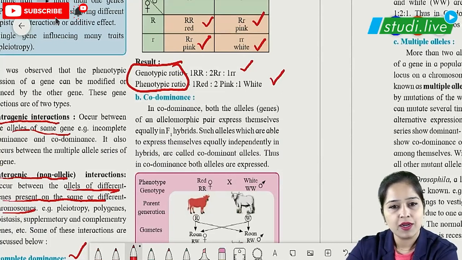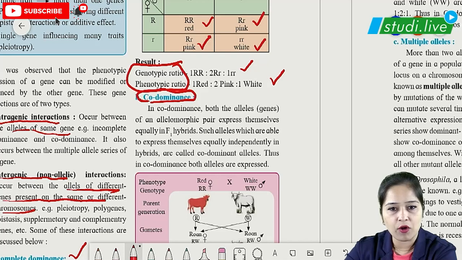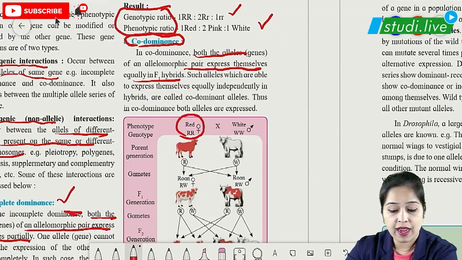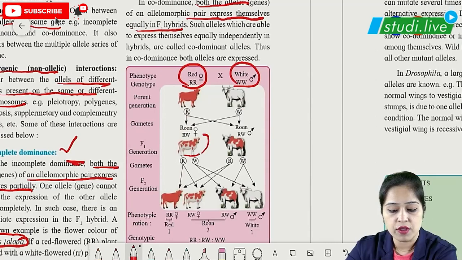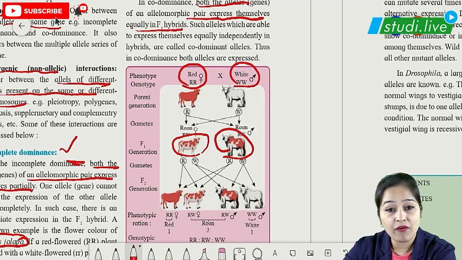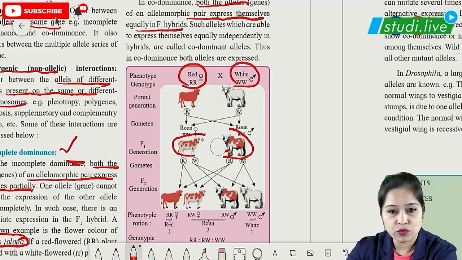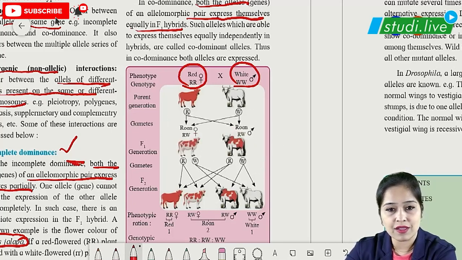Our next topic is codominance. Here we can see both are dominant, which means both the alleles of an allelomorphic pair express themselves equally. Equally means, here you can see the example, red hair cattle and white hair cattle. Both of them can be seen in the F1 generation. We can see these cattle having a mixture of both red as well as white hair. Somewhere there are patches of red and somewhere there are patches of white. This is called the roan color coat of cattle, which is nothing but a mixture of red and white hair, patches of red and white.